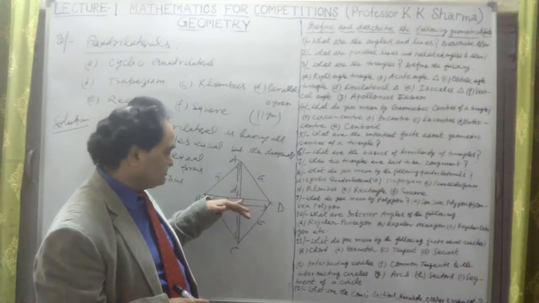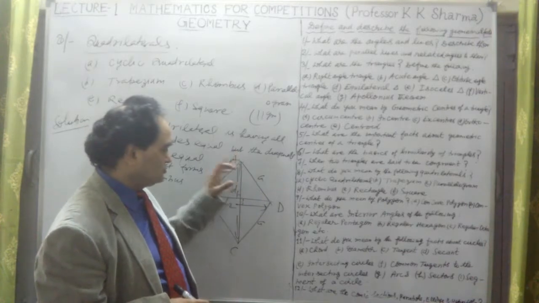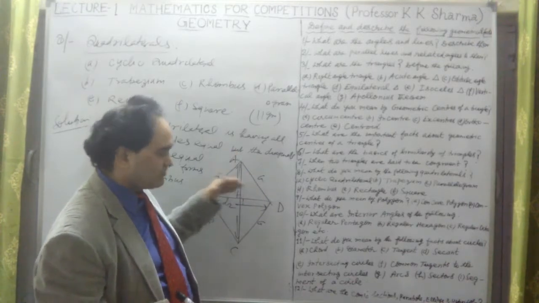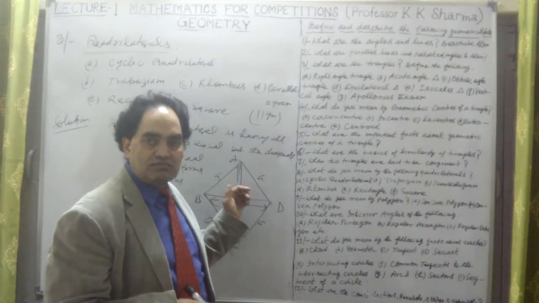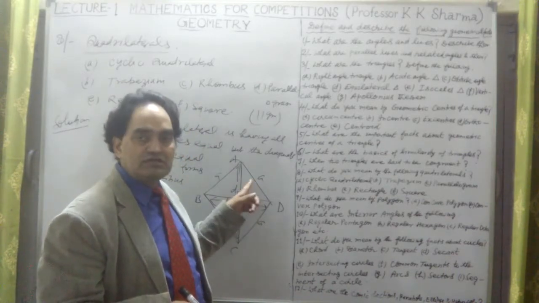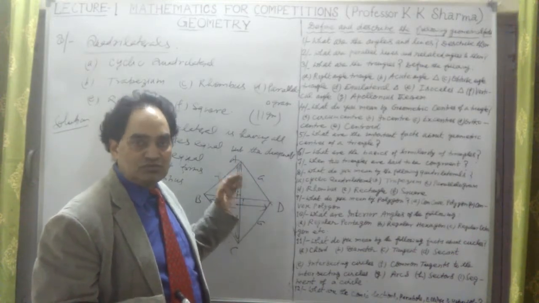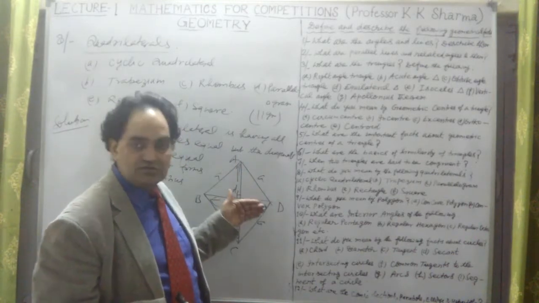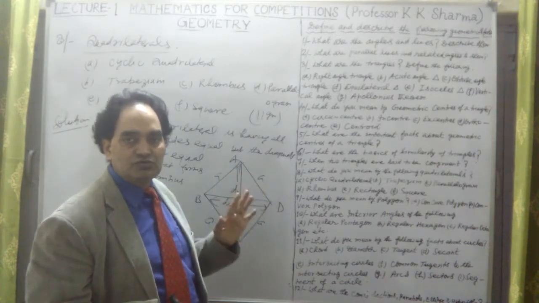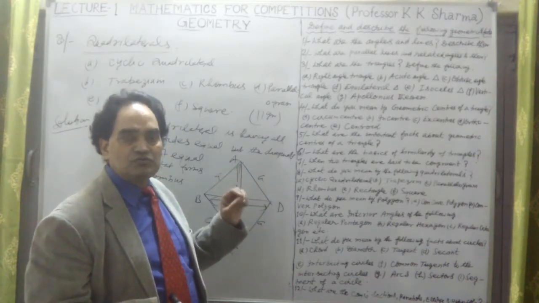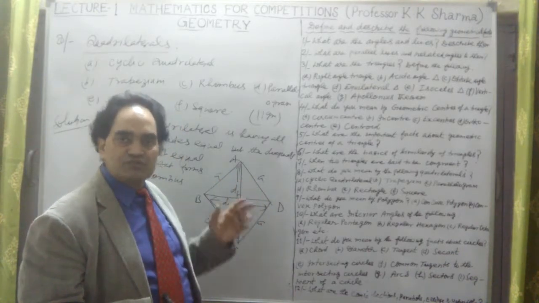So in this situation also the base is D2, and this D1 by 2 is the height of this triangle. The area of this triangle is half base into height. So the base is D2, the height is D1 by 2. This is 1/4 D1 D2. But this area and this area are similar, so twice of this area is 2 into 1/4 into D1 D2. And this is 1/2 D1 D2. The area of the rhombus is half D1 into D2. That is one of the points.